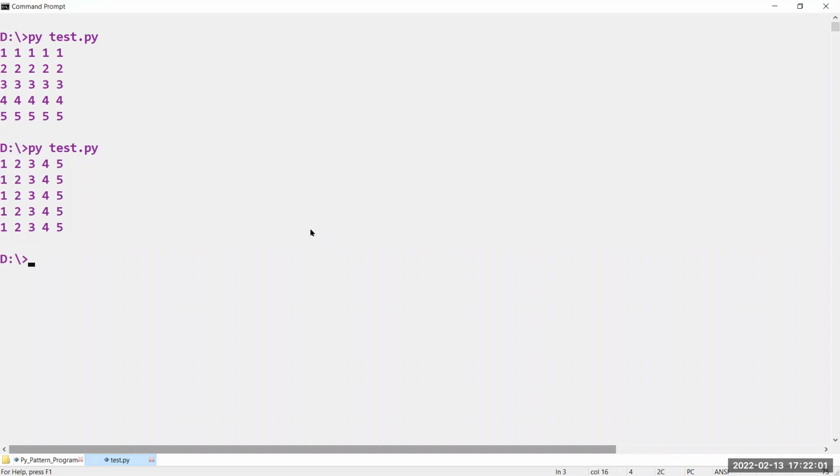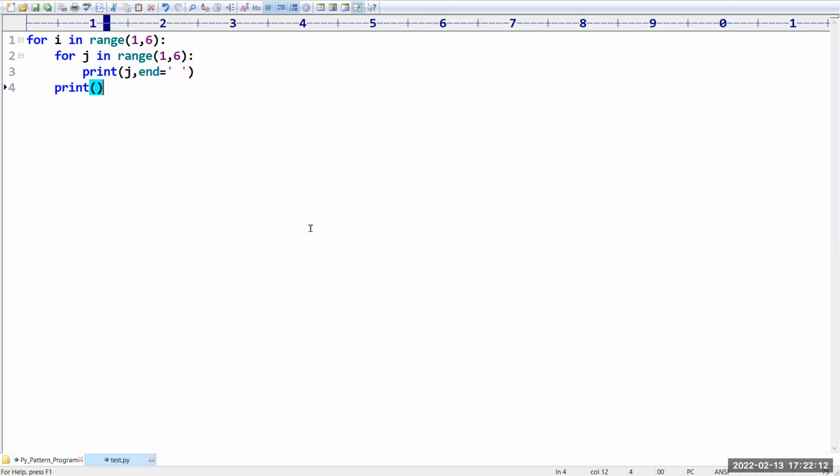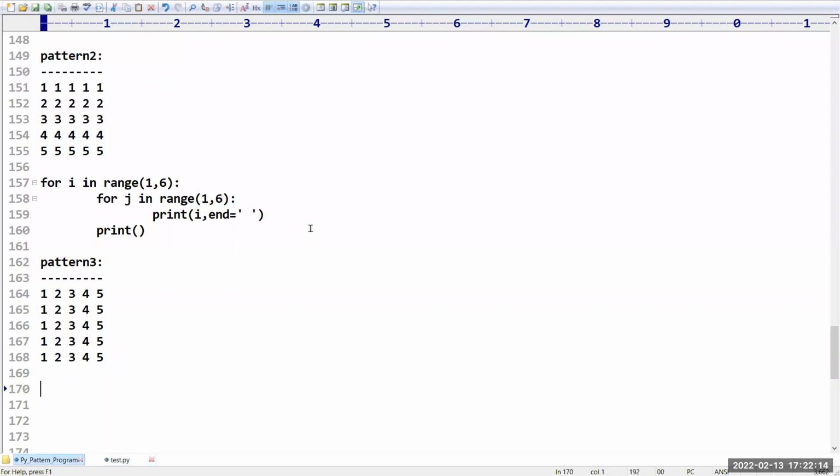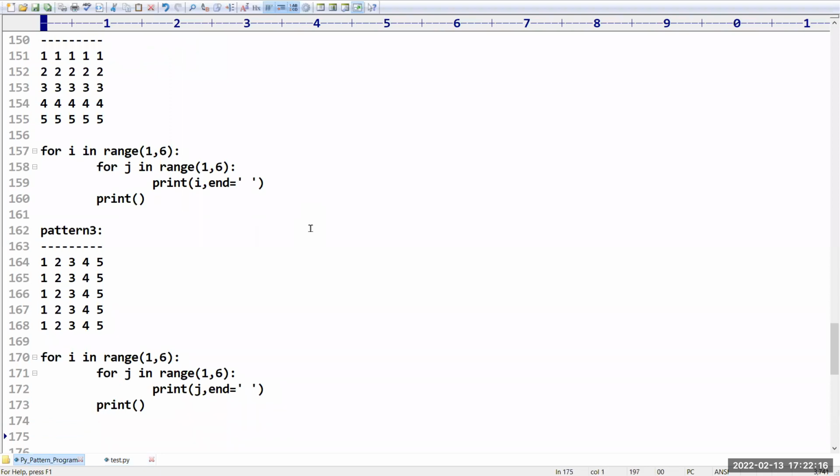Yes. Sir, if you want, you can increase the number of rows and columns. I am telling this just for understanding purposes, that's why I limited it to 5 rows and 5 columns. Sir, this is nothing but the third pattern that we have. Any doubts? Please confirm.